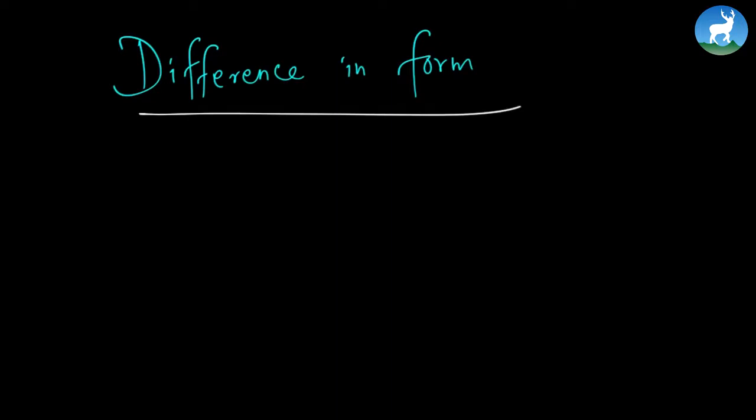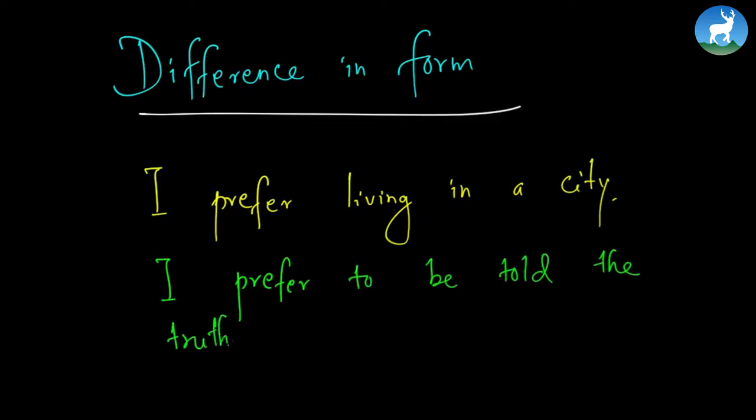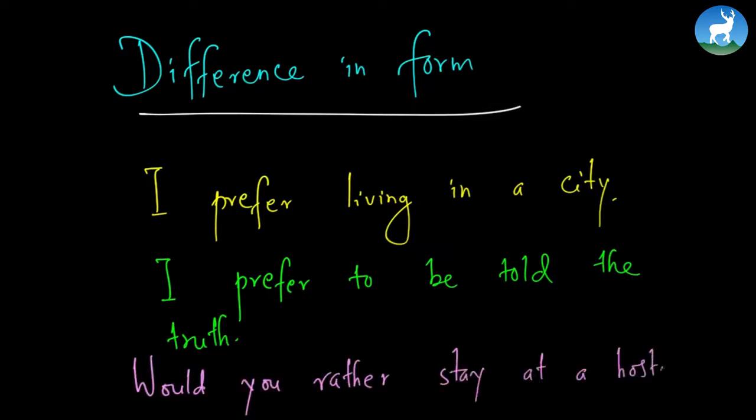Now let's talk about difference in form. We talked about the difference in meaning. Now let us understand the difference in form. First one, I prefer living in a city. Let me write you another example. I prefer to be told the truth. Let me write one more example. Would you rather stay at a hostel? So these are the three examples. Let's understand the difference in form one by one.